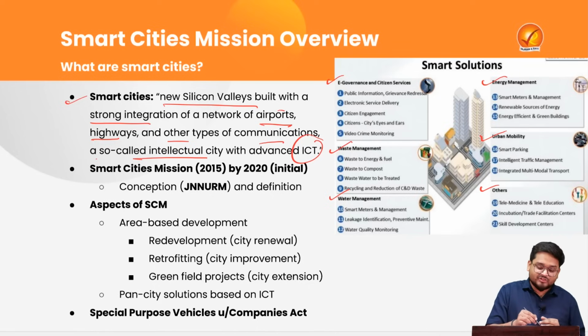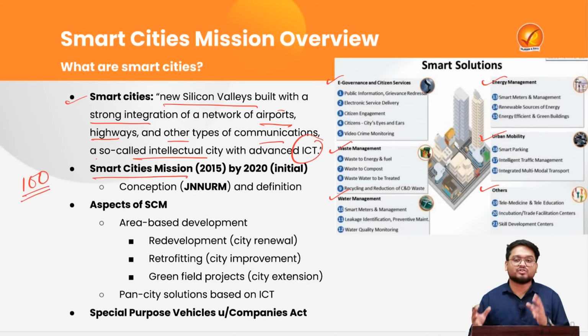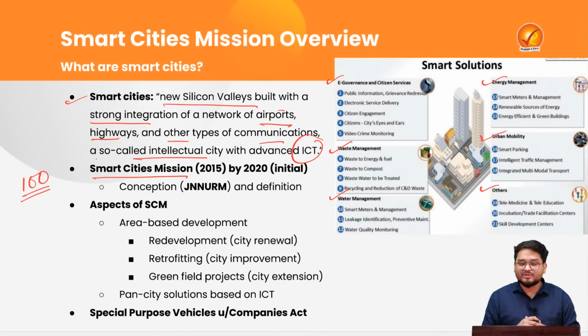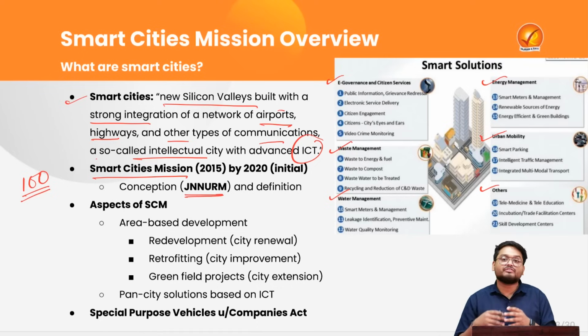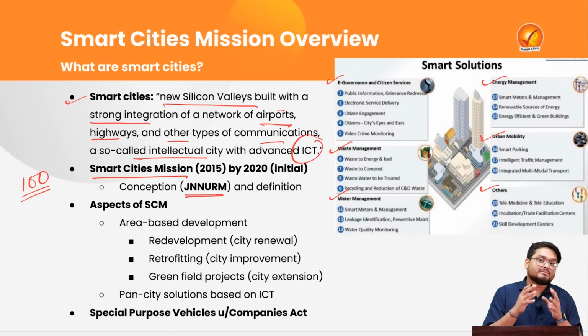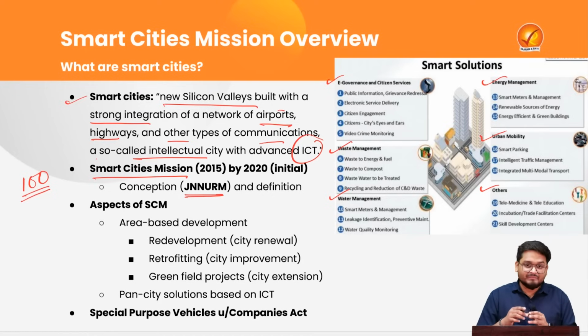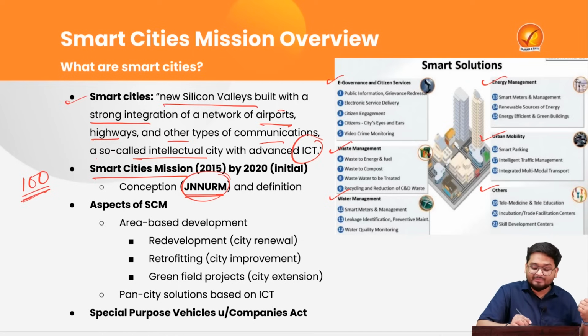For the very first time, the Smart Cities Mission was launched in 2015, where 100 cities across the country were shortlisted to be developed into smart cities. While a formal definition of smart city was not conceptualized, the concepts and programs of smart city were also there in a scheme known as the Jawaharlal Nehru National Urban Renewal Mission. Some aspects of JNNURM are also found in the Smart Cities Mission, where initially 100 cities were to be developed as smart cities by 2020. Right now the target is extended to 2024.